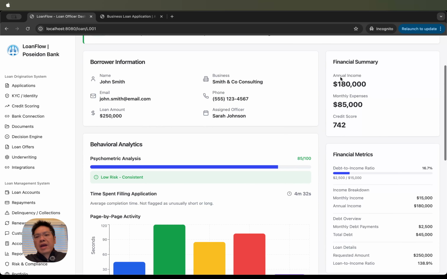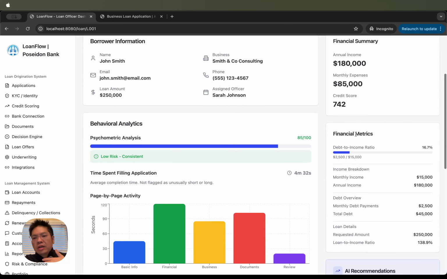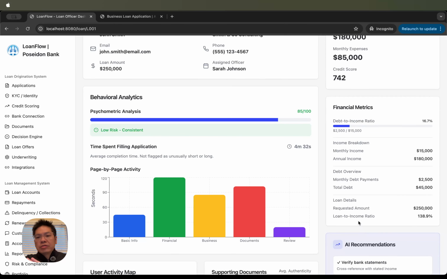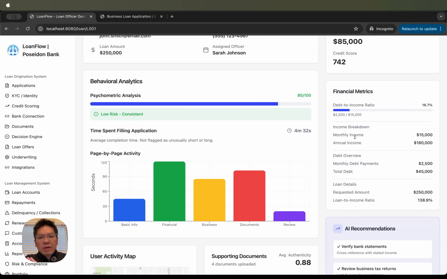We also have a financial summary about the borrower: their income, expenses, and credit score. Here are more in-depth financial metrics about the borrower. We're looking at income breakdown, debt-to-income ratio, and anything that's interesting for a loan officer to look at. Aside from all the financial stuff, more importantly, we're looking at the behavioral analysis of this particular borrower.